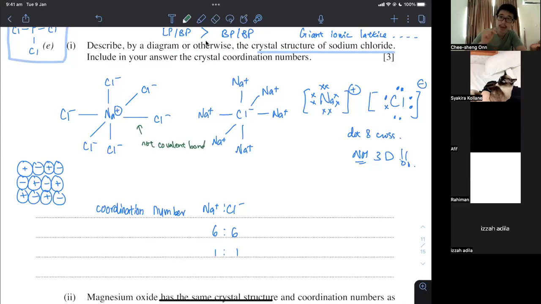When we draw these lines, they're just to show the octahedral coordination. Octahedral meaning cutting top and bottom, left and right, front and back, okay? But they are not countable because ionic bonding is a force field. So the further away you are, the weaker the attraction.